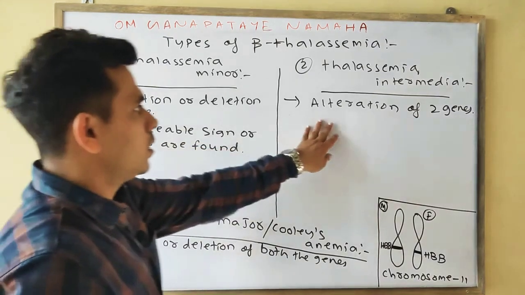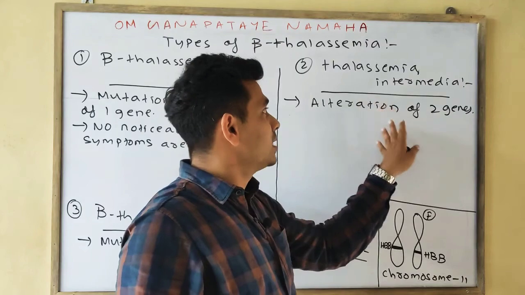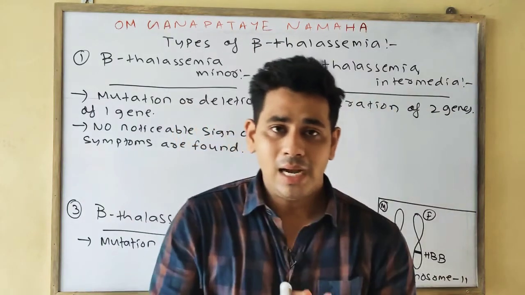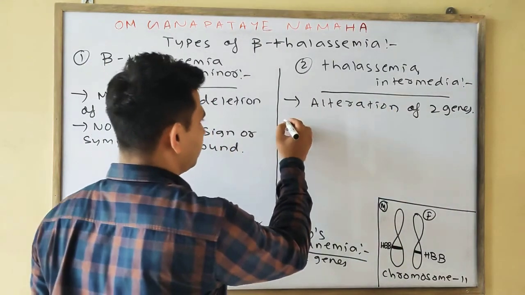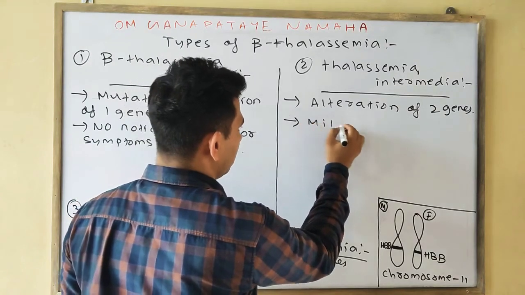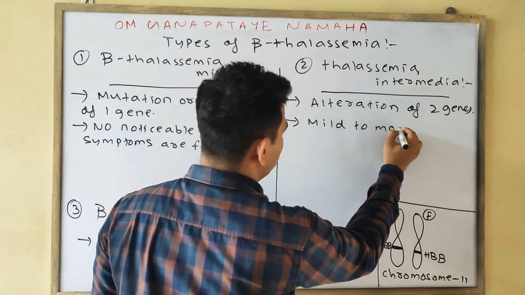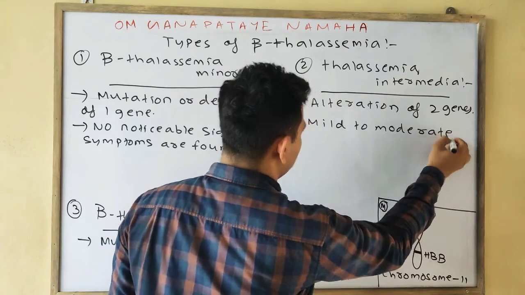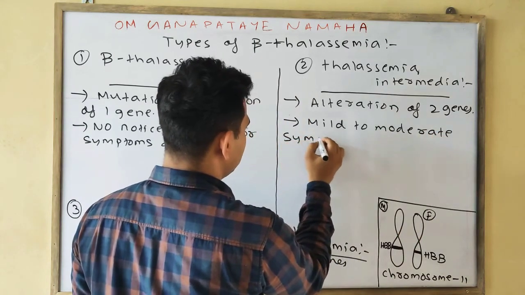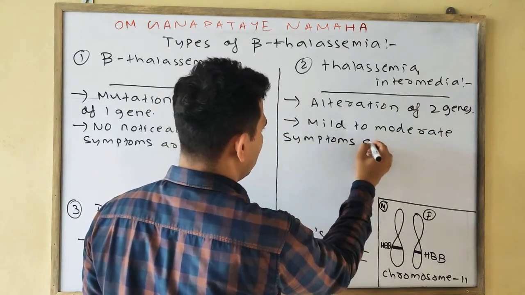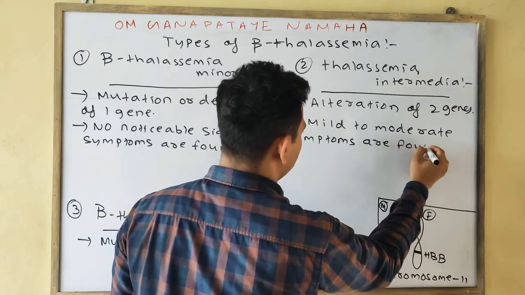Accordingly, the symptoms found in thalassemia intermedia are mild to moderate. Mild to moderate symptoms are found.